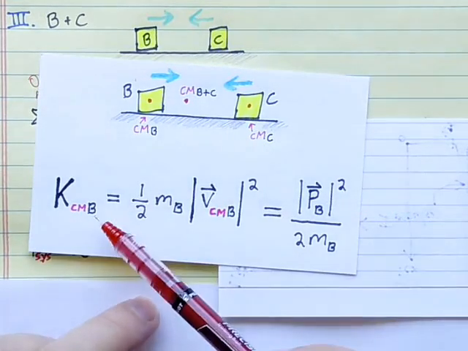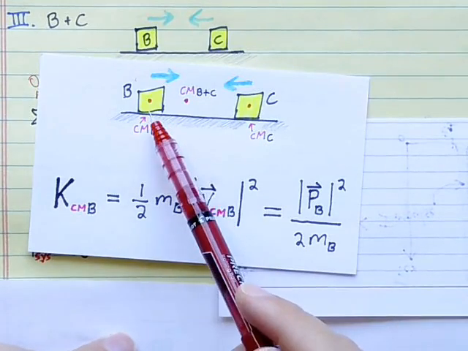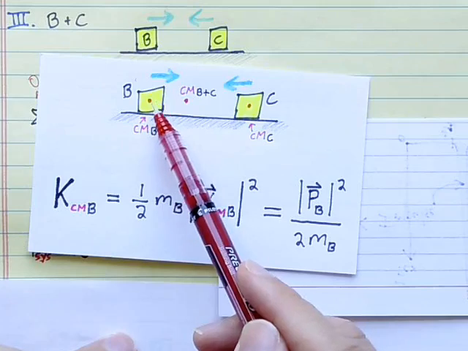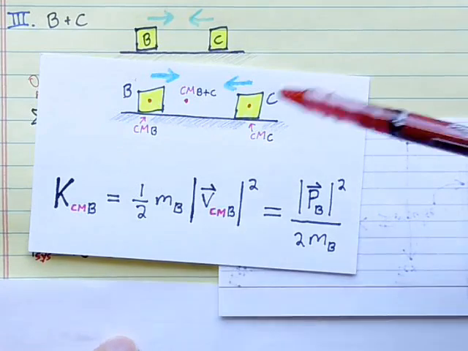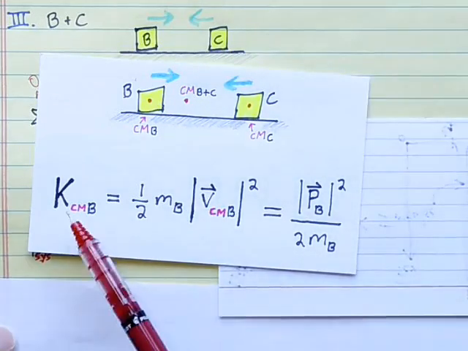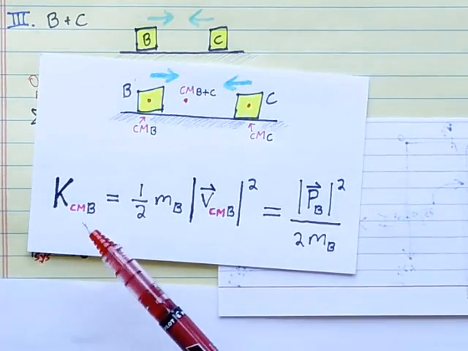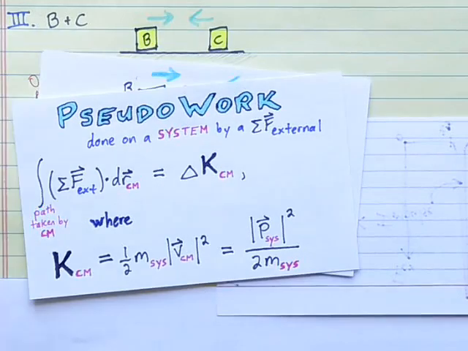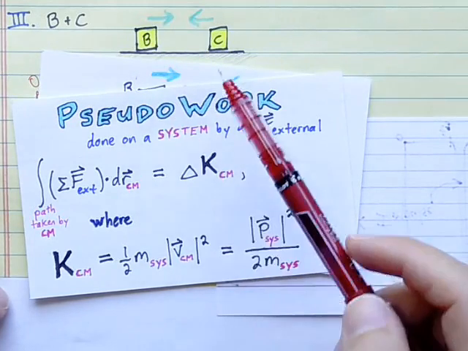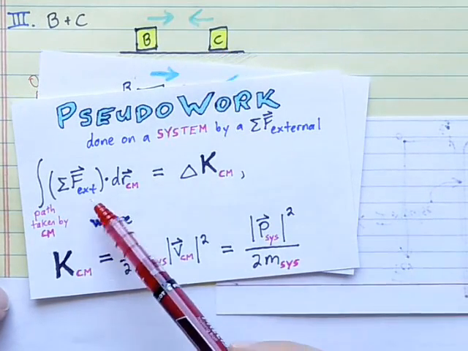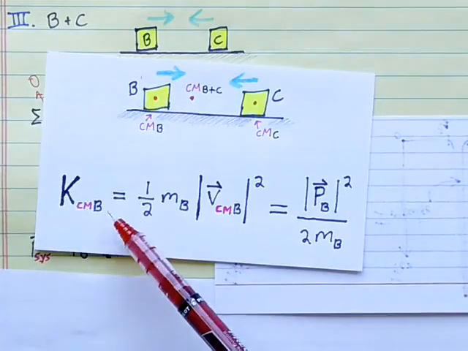It's definitely not the total kinetic energy of block B, because after all, during the impact in particular, different parts of block B will be moving at different velocities as B crumples or smushes. So, okay, this is just the part of B's kinetic energy associated with its momentum. And it's the part of B's kinetic energy that the pseudo-work energy theorem speaks to. So when B hits C, if B is our system, then the force on B due to C would be an external force changing the KCM of B.